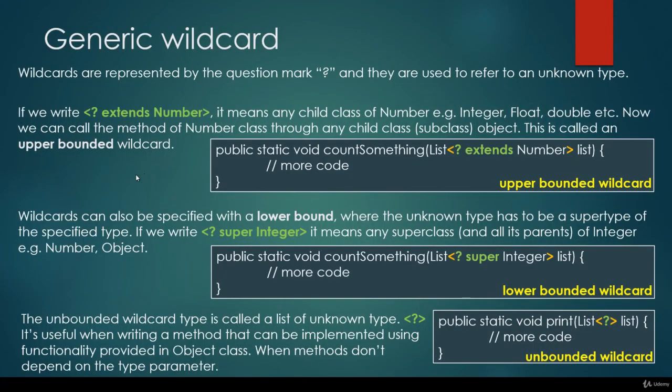In this lecture, we are going to talk about lower bounded wildcards. So this is what we have been talking about in the theoretical section, that wildcards can also be specified with a lower bound, where the unknown type has to be a supertype of the specified type. So if we write question mark super Integer, it means that any superclass of Integer, such as Number or Object, is going to be fine.